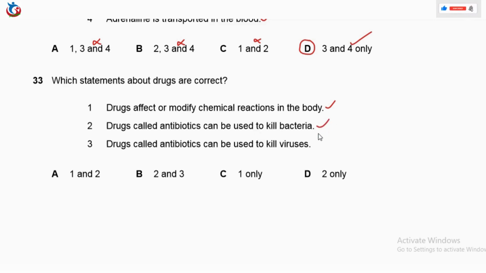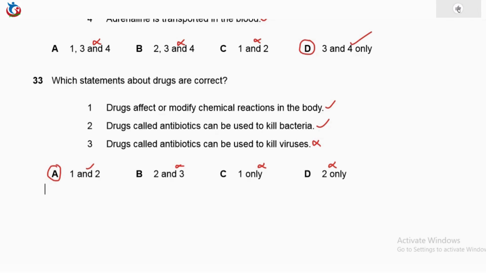Correct. Antibiotics kill bacteria. Number 3. Drugs called antibiotics can be used to kill viruses. No. Antibiotics do not kill viruses. With this, yes, 1 and 2 are correct. Not 2 and 3, not 1 only, and not 2 only. The correct answer here is option A.